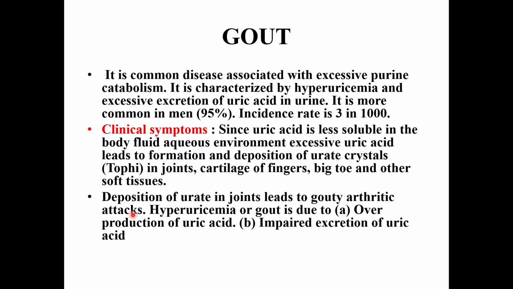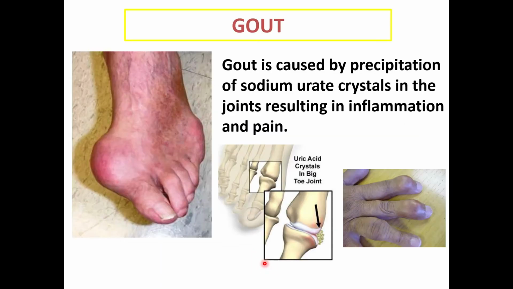So hyperuricemia or gout is due to either overproduction of uric acid, and we'll see all the reasons for that one by one, or impaired excretion of uric acid. Both these cause gout.